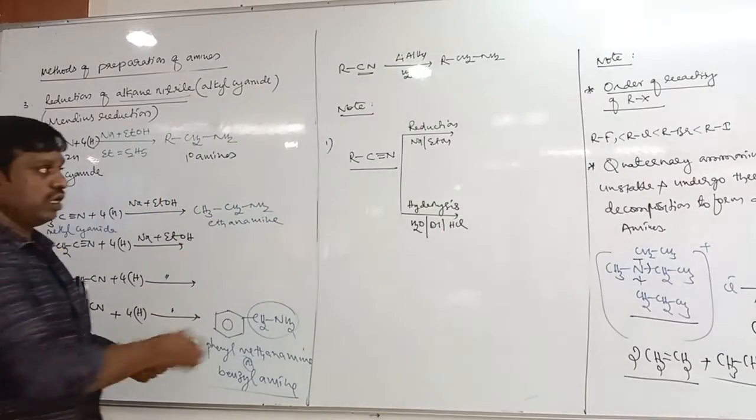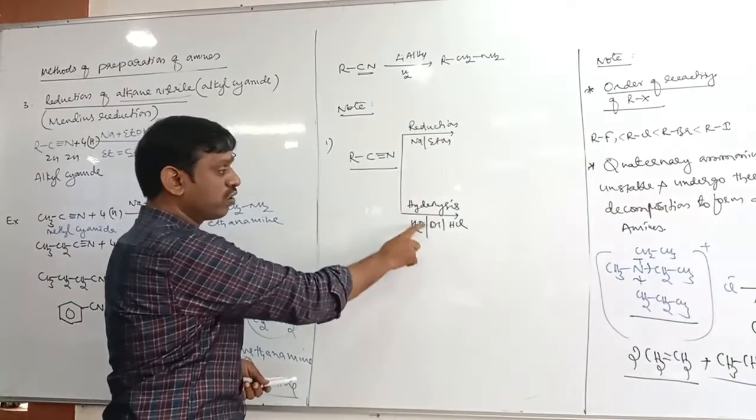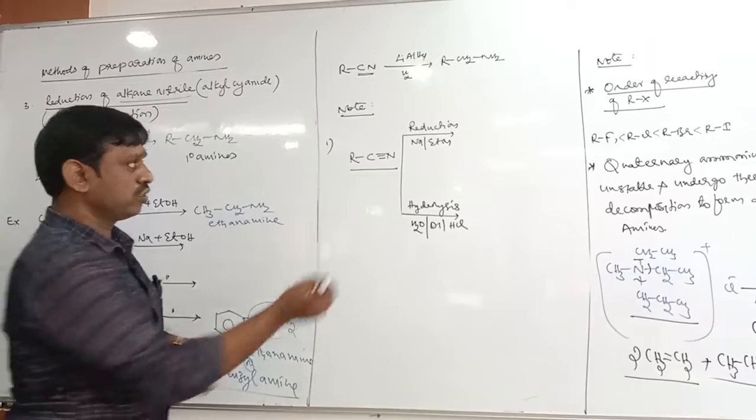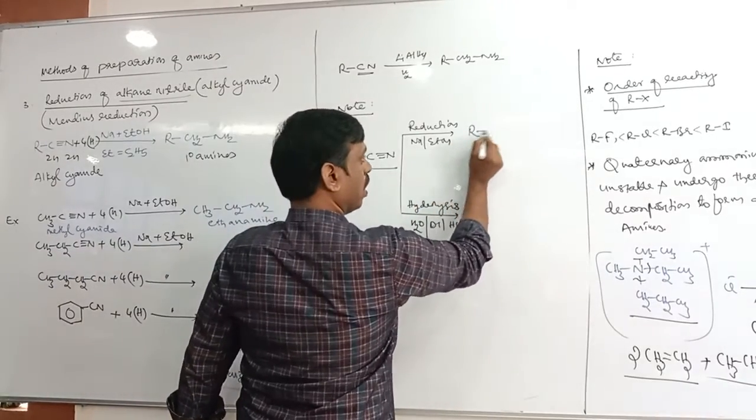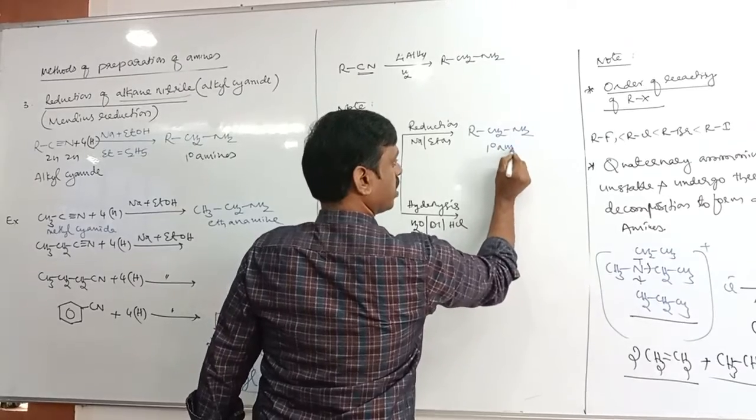Cyanides undergo reduction, the product is RCH2NH2, primary amines.